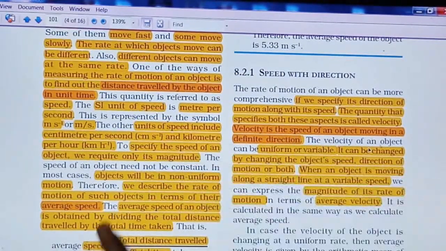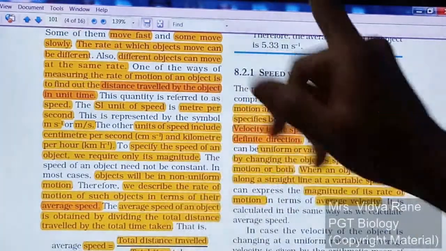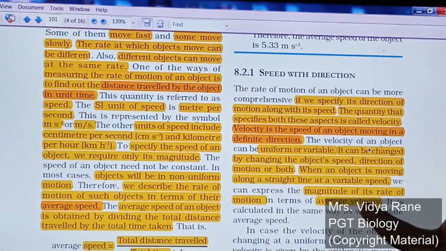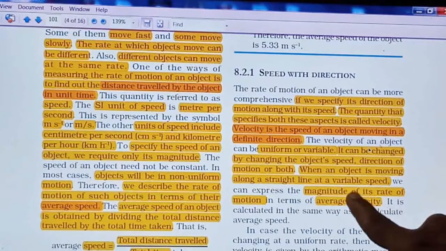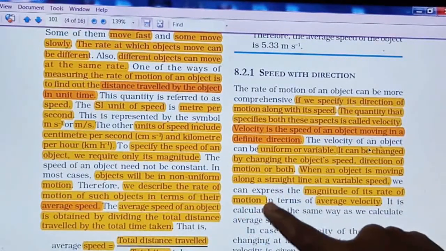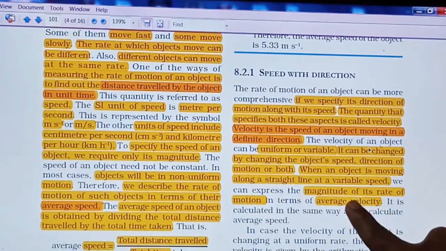How have we learned about the average speed? Total distance travelled upon total time taken. Like that there is average velocity. So whatever the variable speed is, along with the magnitude of its rate of motion, whenever we consider that, it comes to average speed.